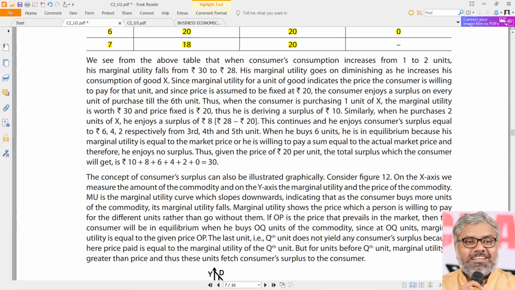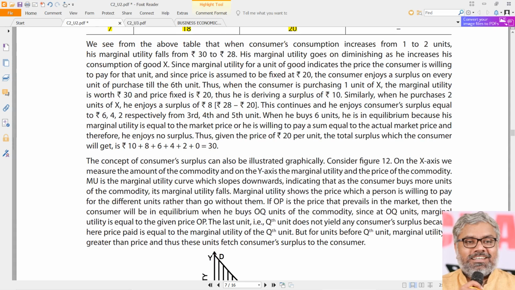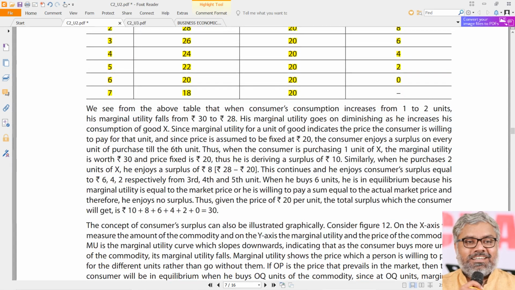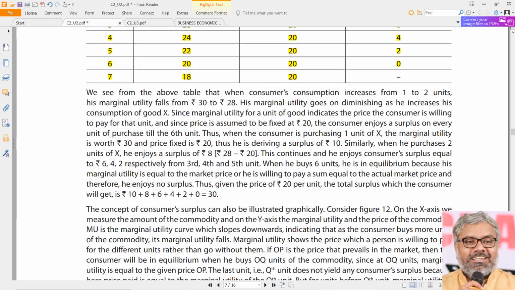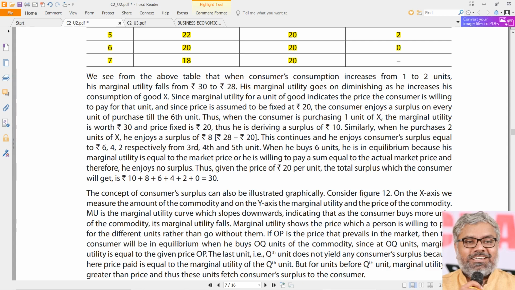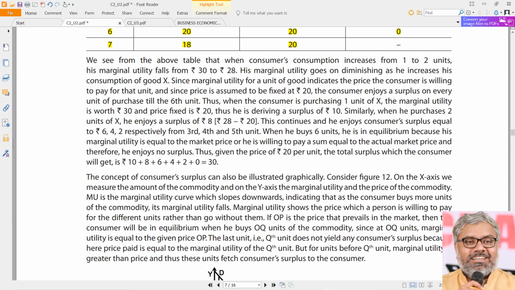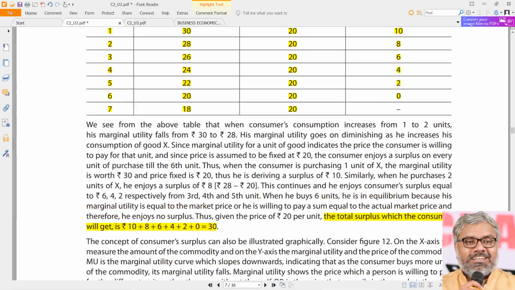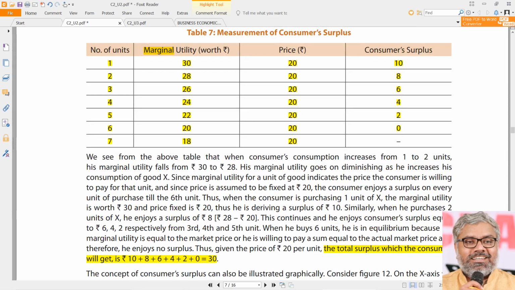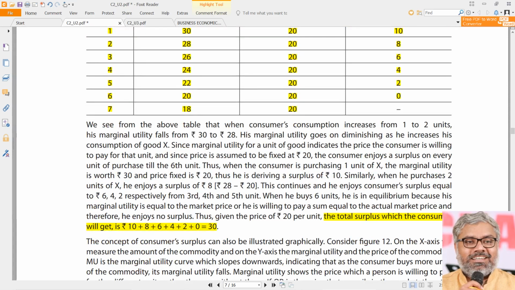As of now, consumer surplus is what the consumer enjoys by having a marginal utility more than price till he reaches equilibrium, where the marginal utility is equivalent to price. That is consumer surplus. So in this particular case, what is the total consumer surplus the consumer is getting? If you add up 10 plus 8 plus 6 plus 4 plus 2, that will come to around 30.